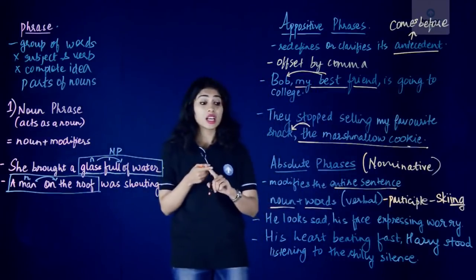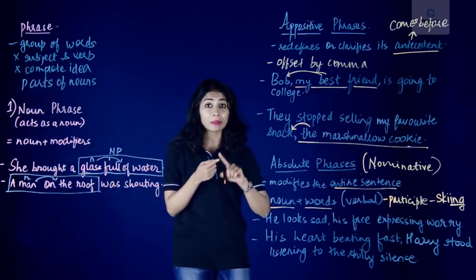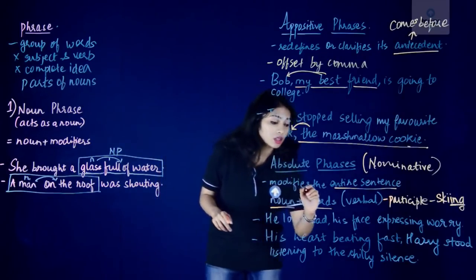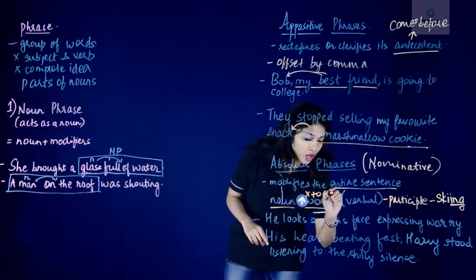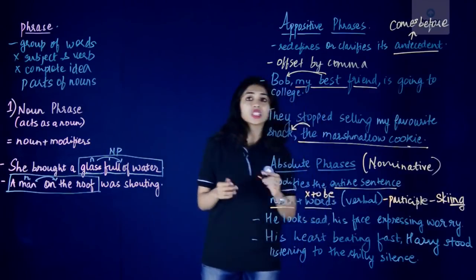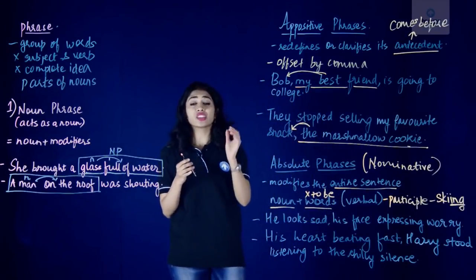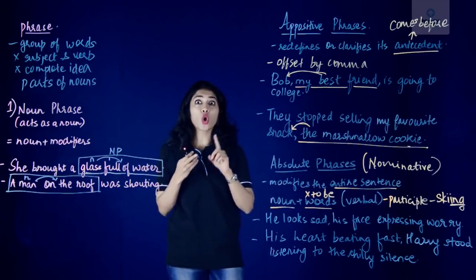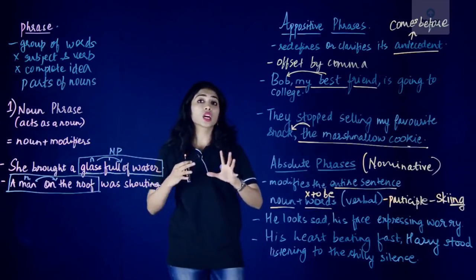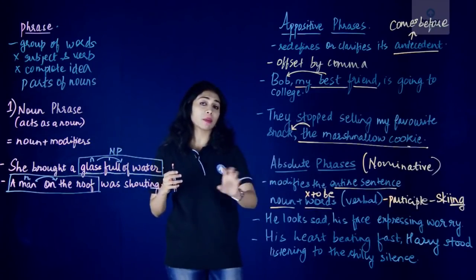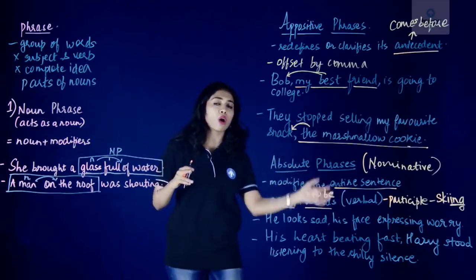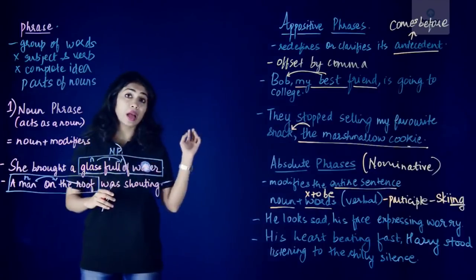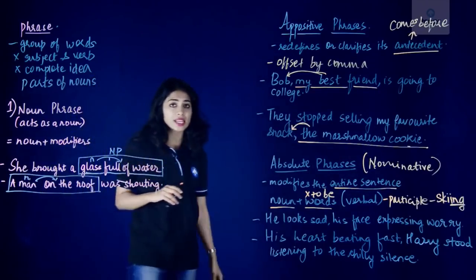And one more thing. When I say words, I mean that it cannot have a to be verb with it. So, no to be verb. It can just have the noun and the verbal, the participle, no to be verbs or main verbs. Because here we are not talking about an action, about a verb, but we are simply modifying the noun here.